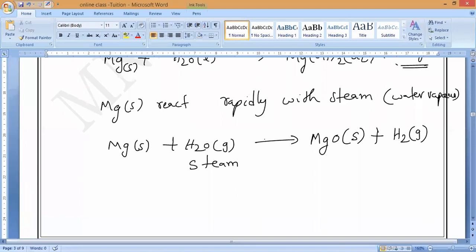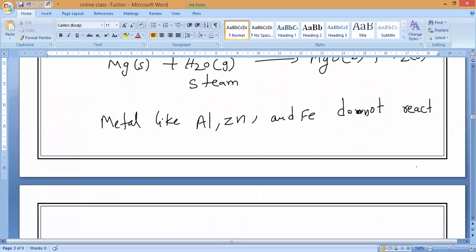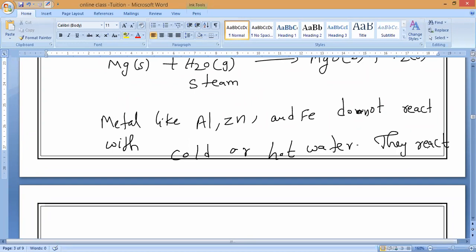Okay. So now if you take metals like aluminium, zinc, and iron, they do not react with what, guys? Cold water. Cold or hot water. So in the sense, they only react with what? They react with steam. Understand? Understand, man?